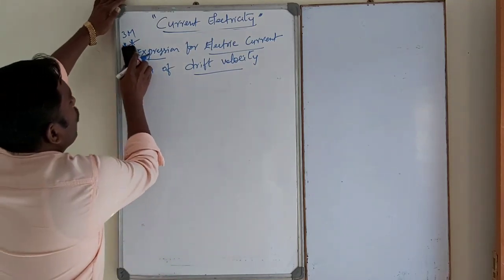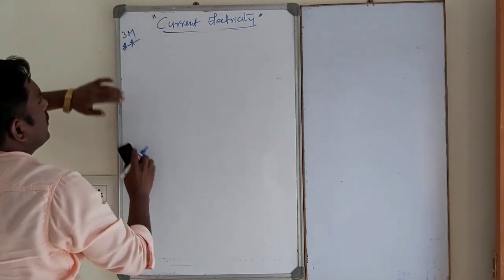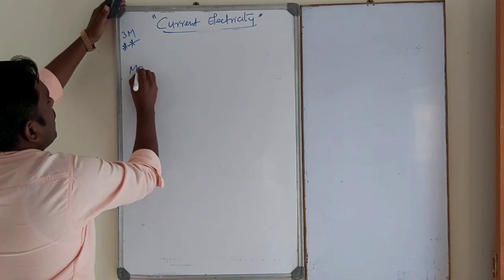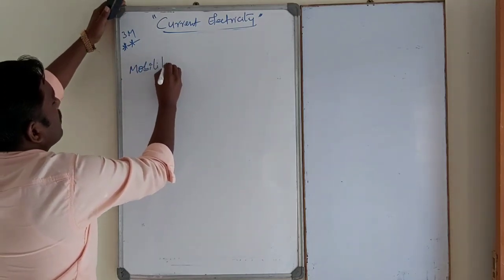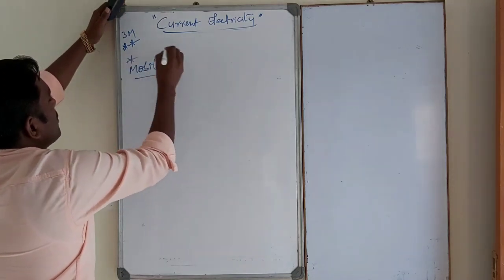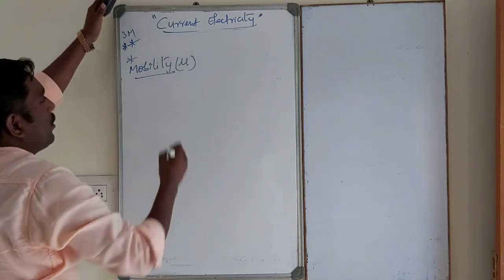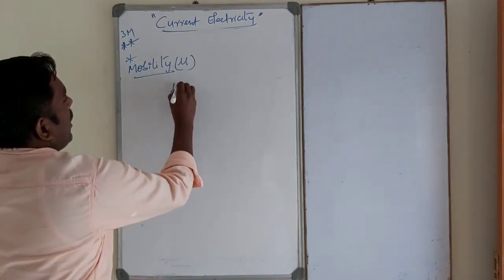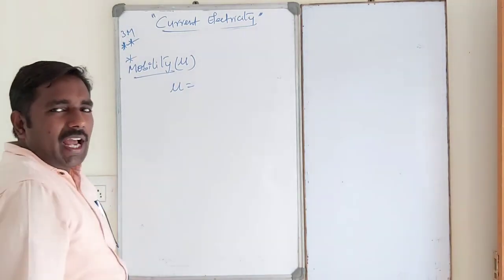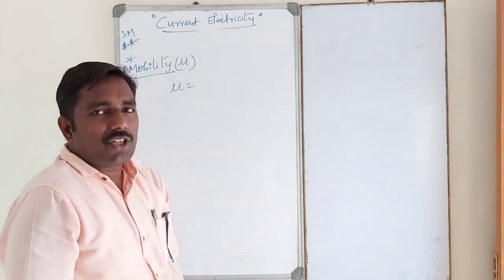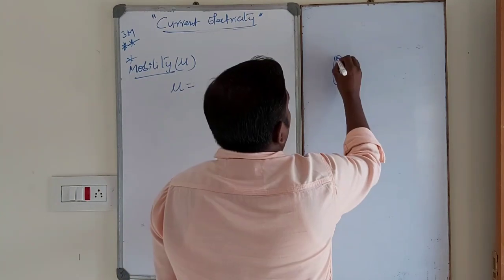Next one, mobility. What is meant by mobility? This is also a very important definition, represented by the letter mu. Drift velocity under electric field is called mobility.